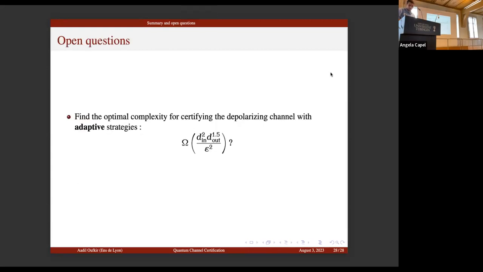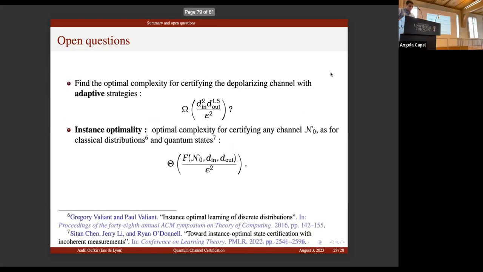I would like to end with three interesting open questions. The first one is to close this gap between adaptive and non-adaptive strategies for this depolarization. I conjecture here that adaptivity does not help, so we only need to prove this lower bound for adaptive algorithms. The second one is about instance optimality, and here the goal is to prove that the optimal complexity for certifying a channel N0 can be written as F over epsilon squared, where F depends on the known channel N0 and the input and output dimensions.